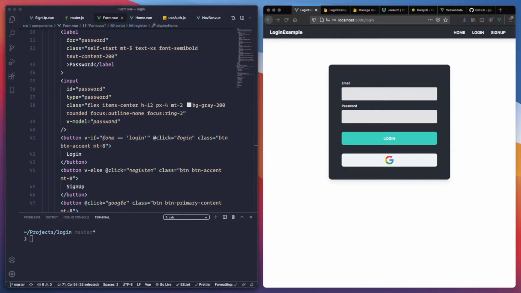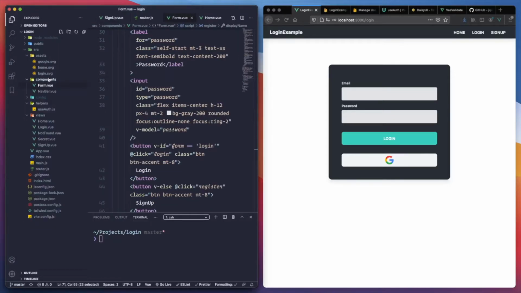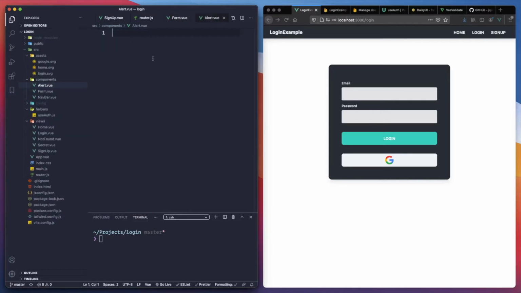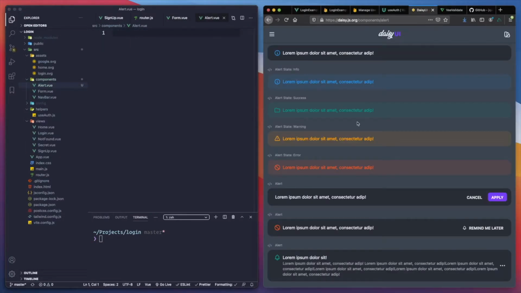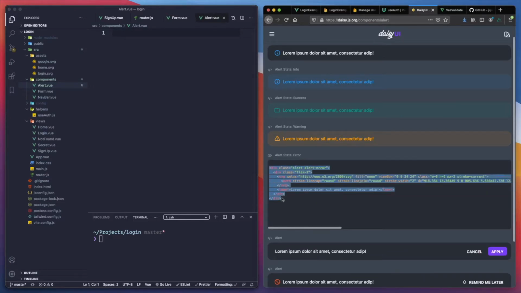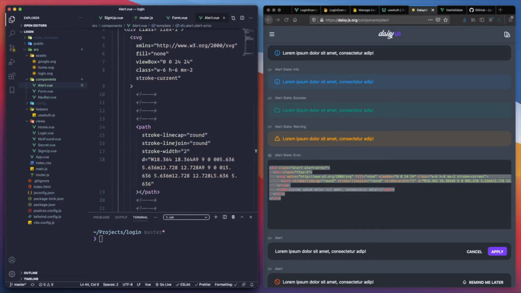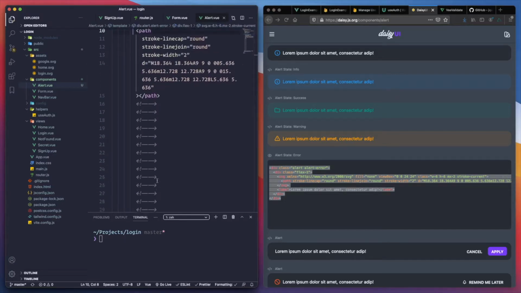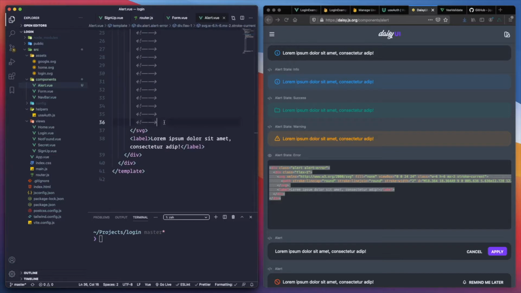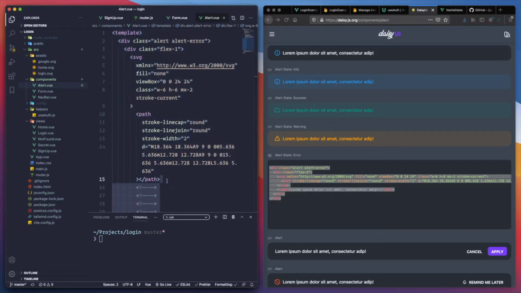For the first thing, we need to create a new component. Let's call this one AlertView. I was looking at Daisy UI and I saw this one. I believe this is pretty much what we need. So let me copy this over here, do a template, paste it, and remove those extra lines about the comments.